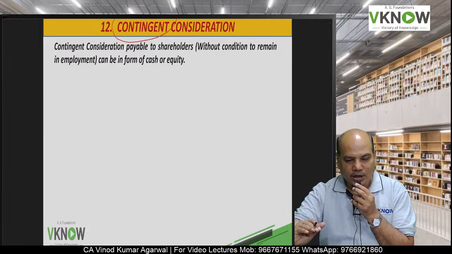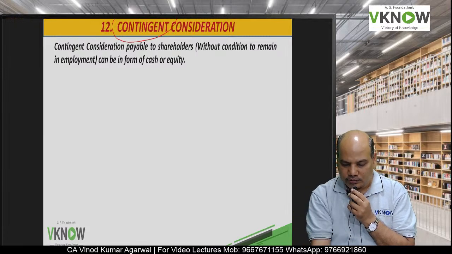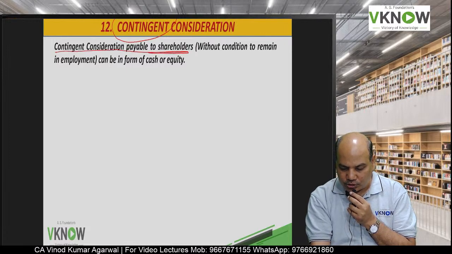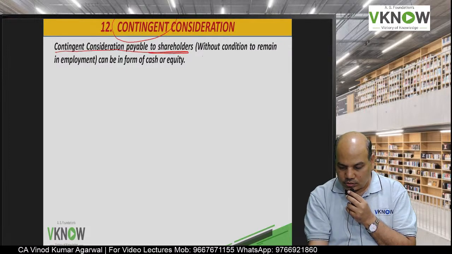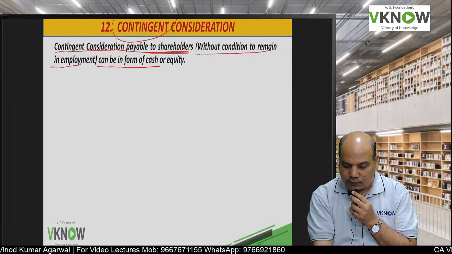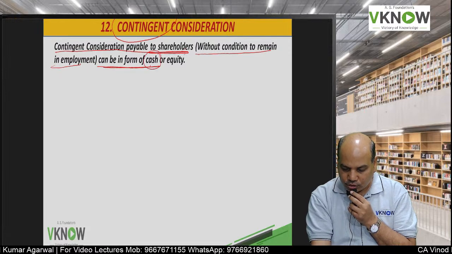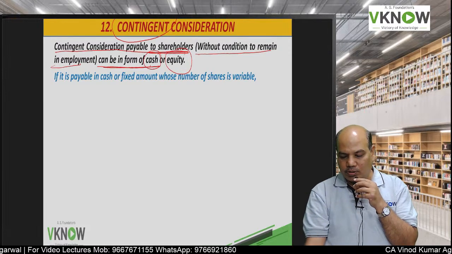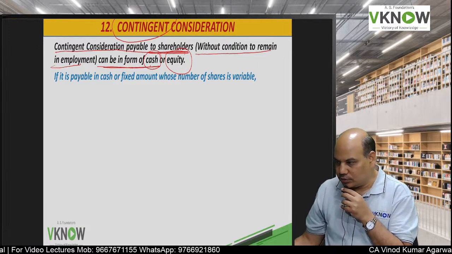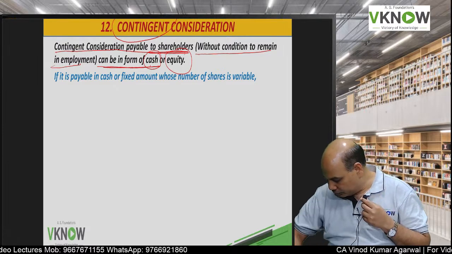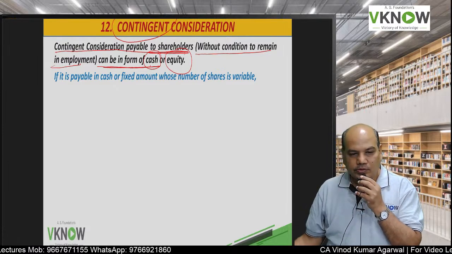It is dependent on some future event. Contingent consideration is payable to the shareholder without condition to remain in employment, and it can be in the form of cash or in the form of equity. Consideration can be paid only in the form of cash, or in the form of shares.